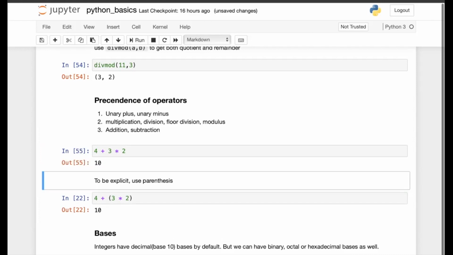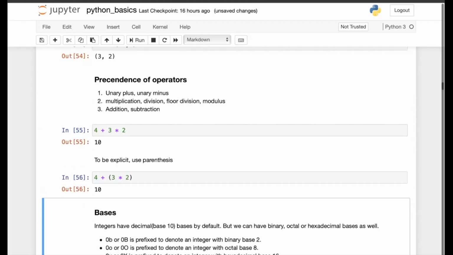Sometimes it becomes confusing to depend entirely on the precedence of these operators. So to say things explicitly, you can use parentheses. To be explicit, use parentheses. It avoids the confusion and makes it more clear which operation you want to perform earlier than the other operations. So here I want to perform multiplication first, so I have put this multiplication operation inside parentheses. I can overrule this usual precedence rule with the help of parentheses.